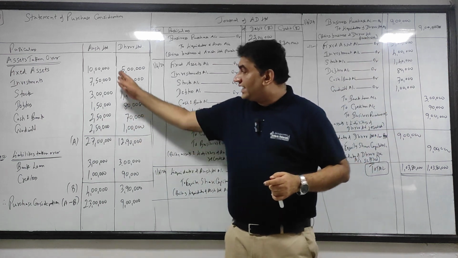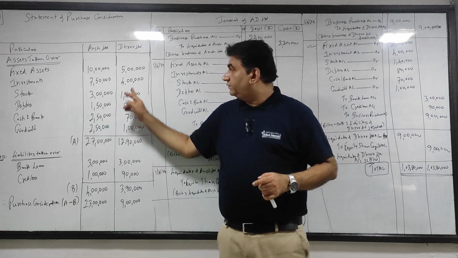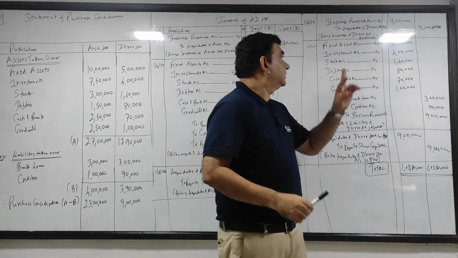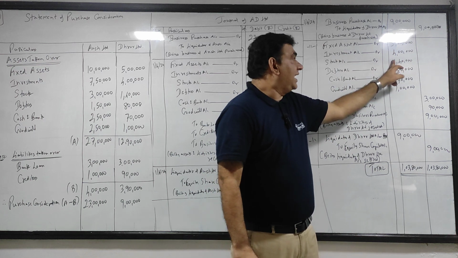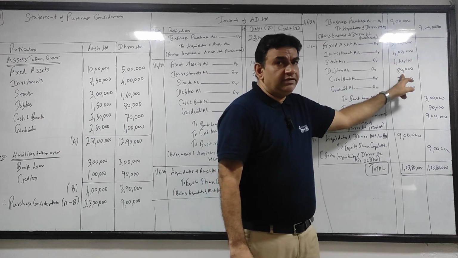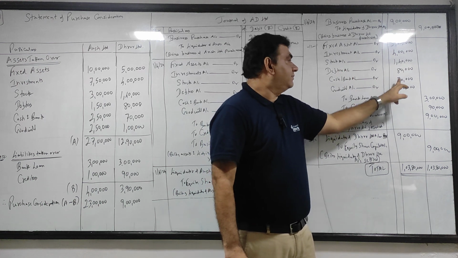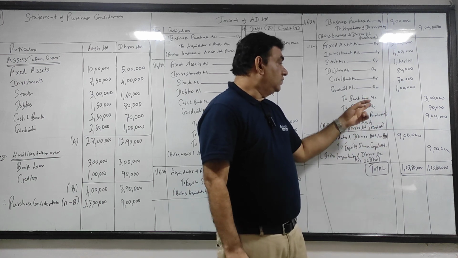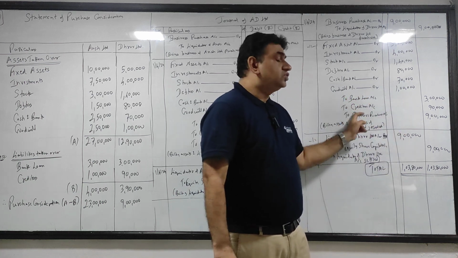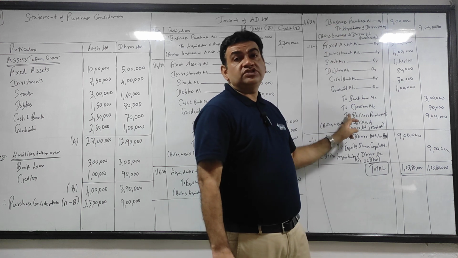In the second entry, we took assets and liabilities of Ansh. Now we take Dhruv. Everything will come from the PC. Fixed assets debit 5 lakhs, investment debit 4 lakhs, stock debit 140, debtors debit 80, cash bank debit 70, goodwill debit 1 lakh, credit bank loan, credit creditors, and the difference, as I told you, business purchase you will credit.